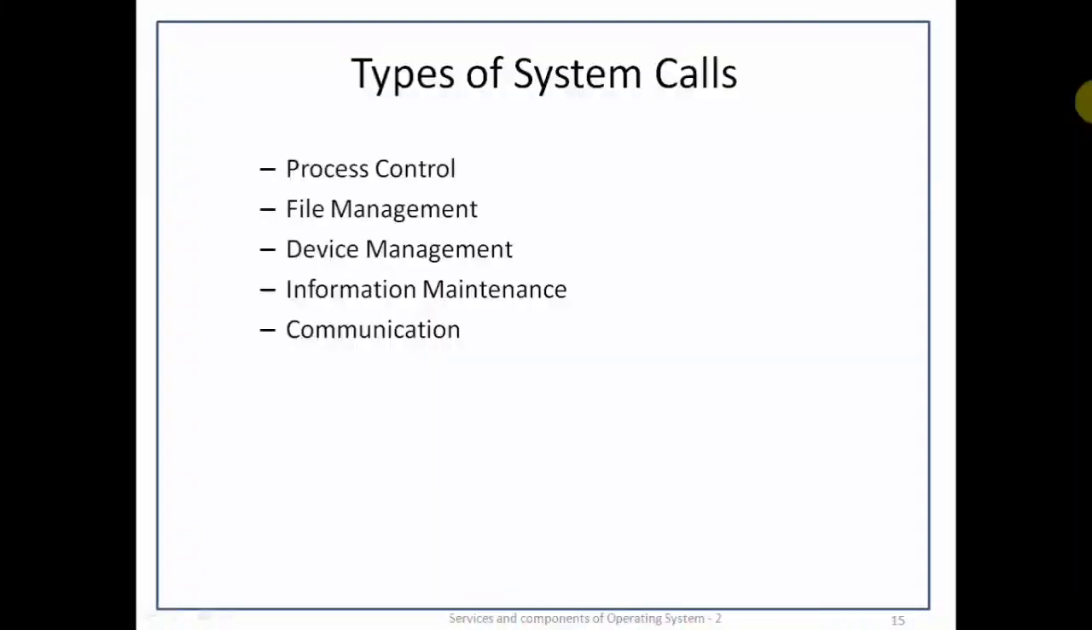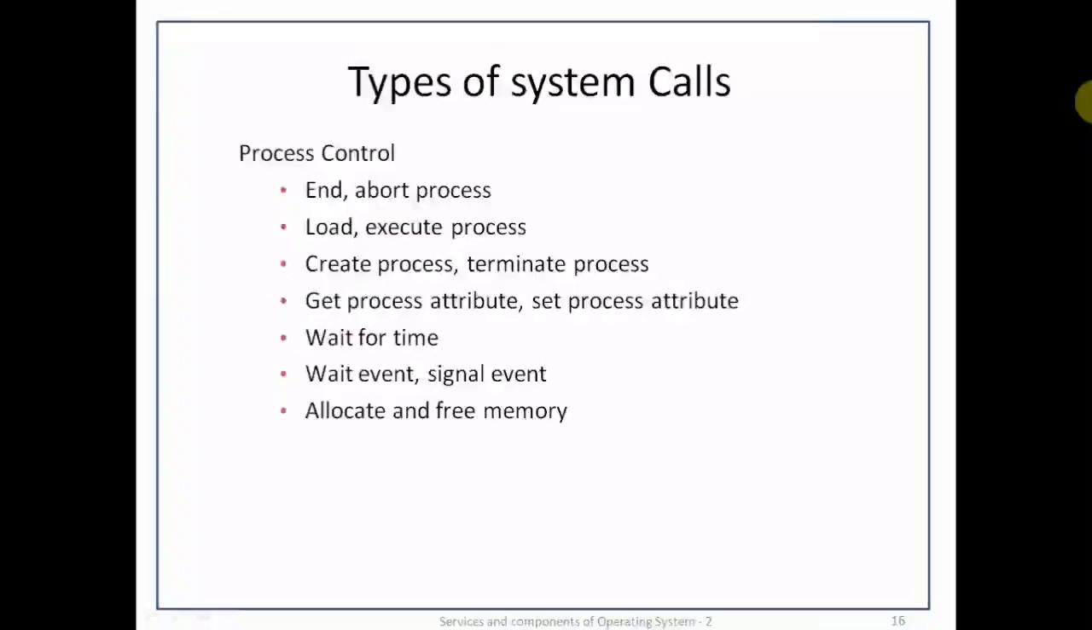Types of system calls. There are five different types of system calls: process control, file management, device management, information maintenance, and communication. So, process control: a running program needs to be able to halt its execution normally or abnormally.